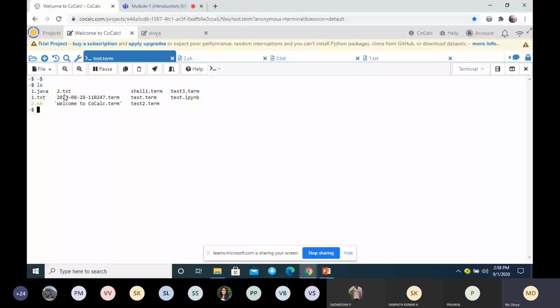Similarly, when I write echo hi, it will display the message that I have written next to echo. This is like a terminal. You can make use of online terminals for executing the commands.